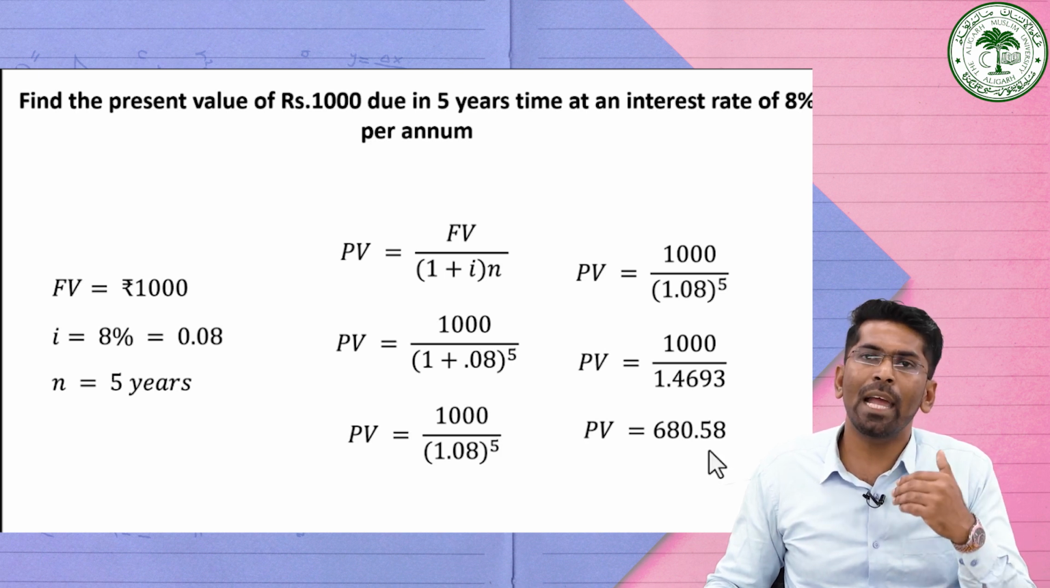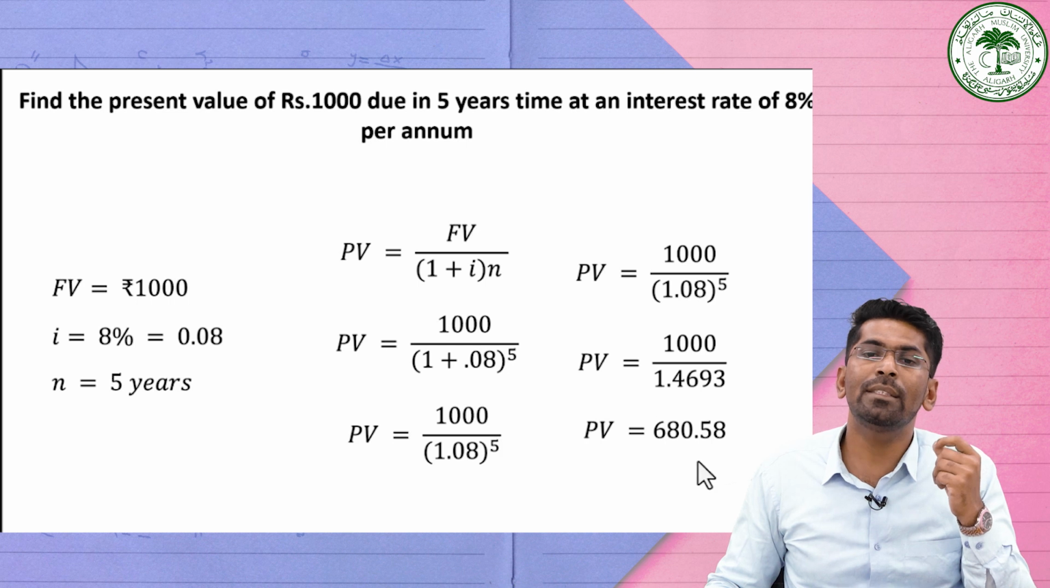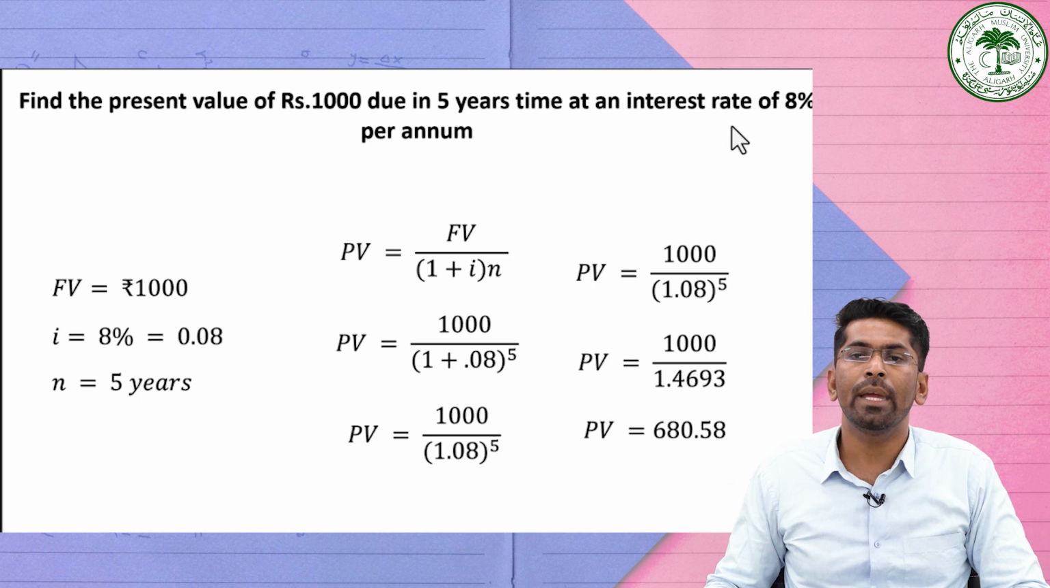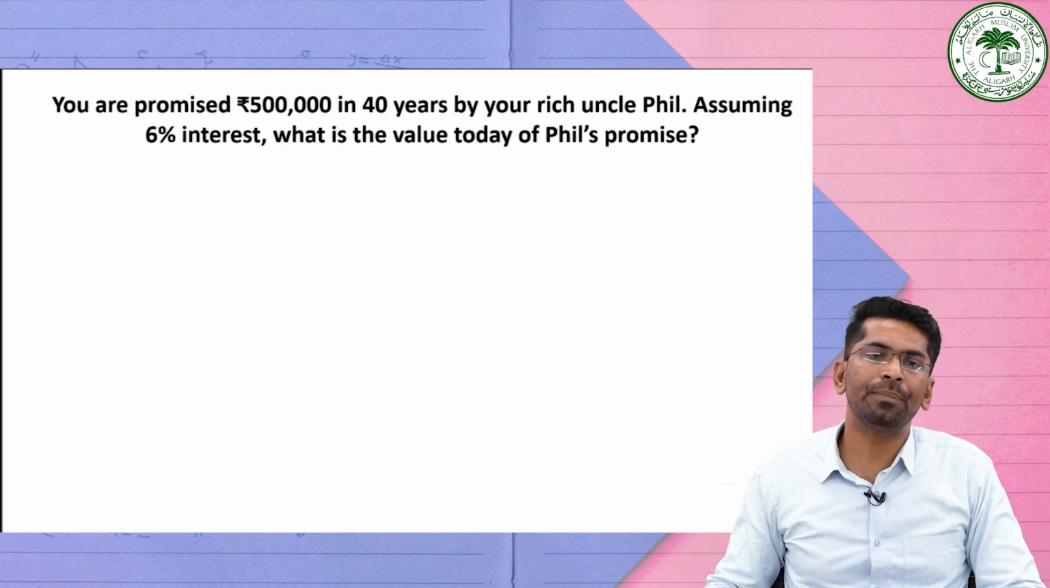So the present value of 1000 rupees, which is to be received after 5 years, is 680.58 at the given rate of interest of 8% per annum. So in this way we can find the present value. Let us consider another example.